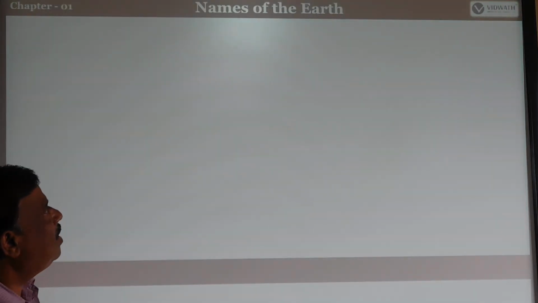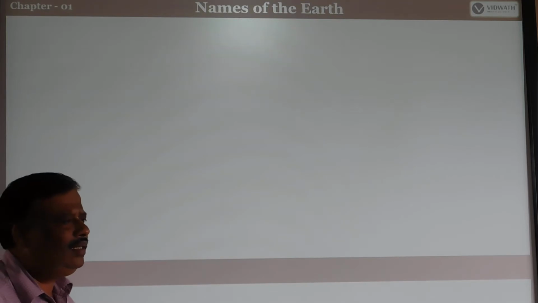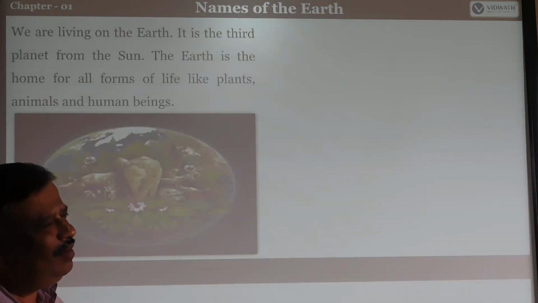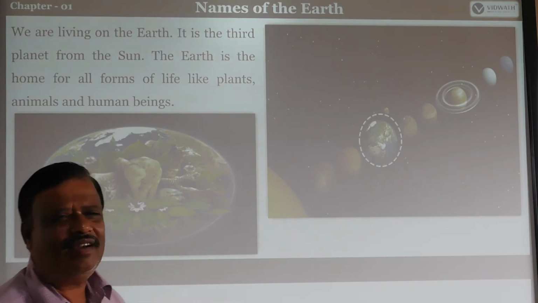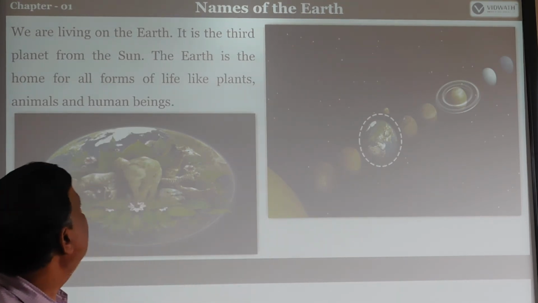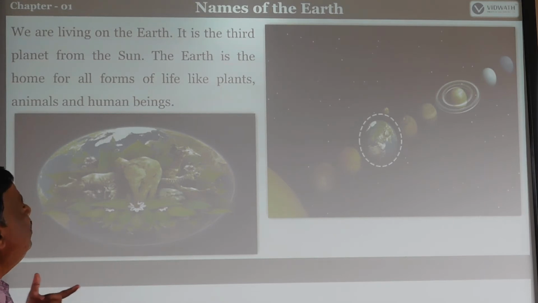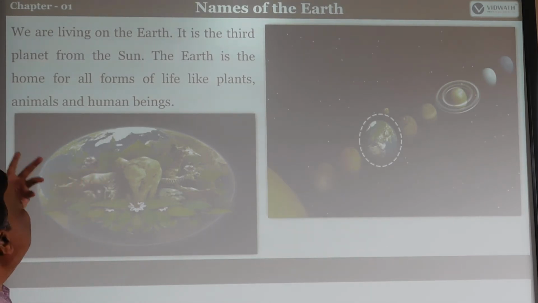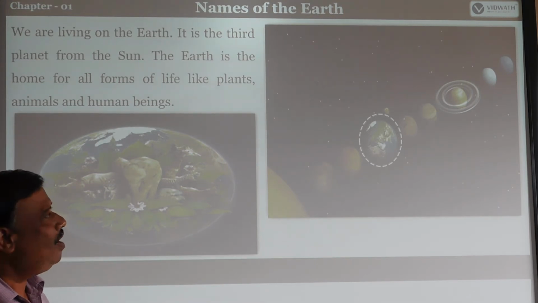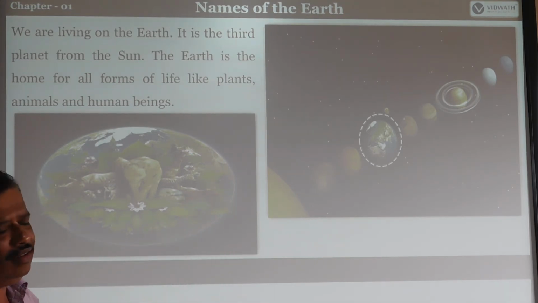First of all, names of the earth. Earth has its own different names on the basis of shape and color and content, like that. See here, we are living on the earth, there is no doubt at all, and it is the third planet from the sun. Sun orderly is there.